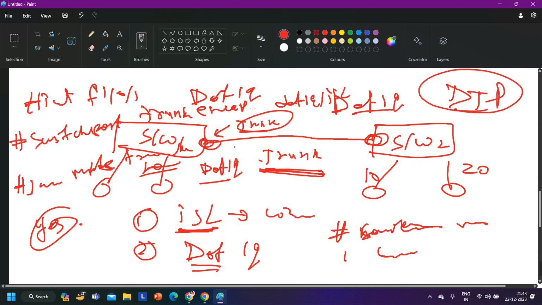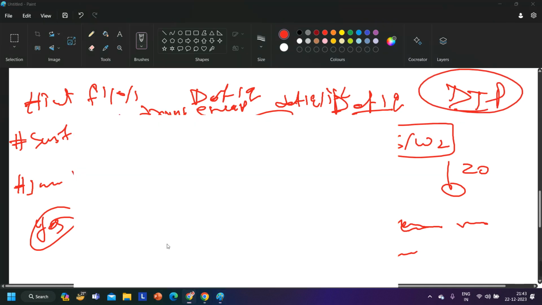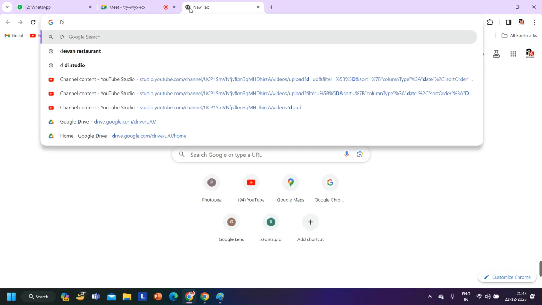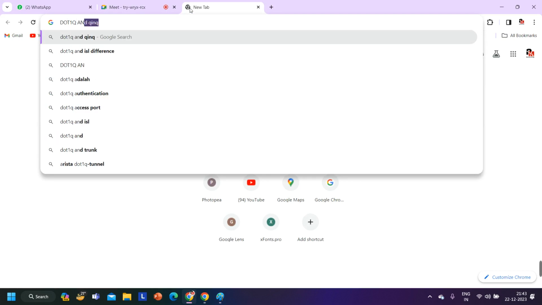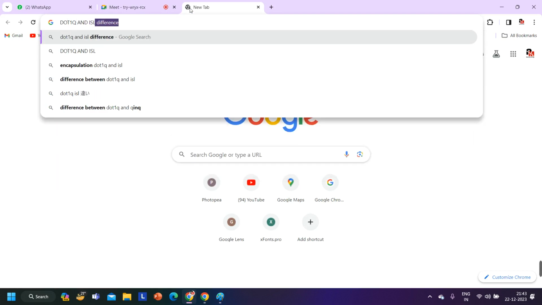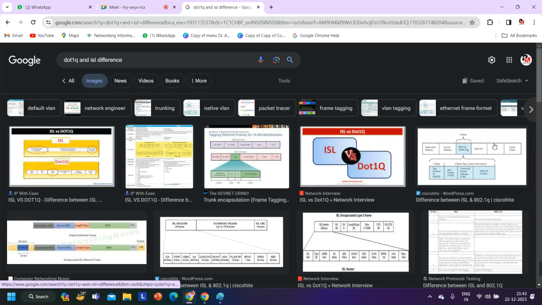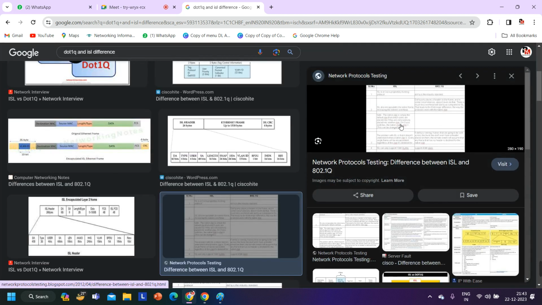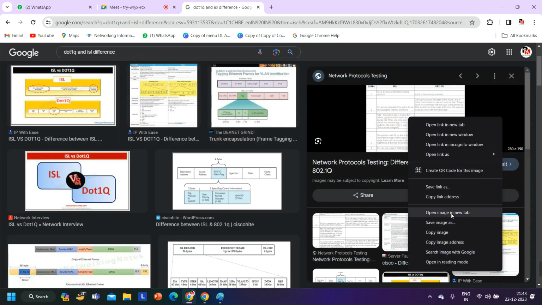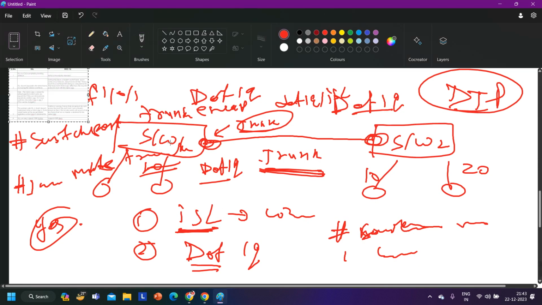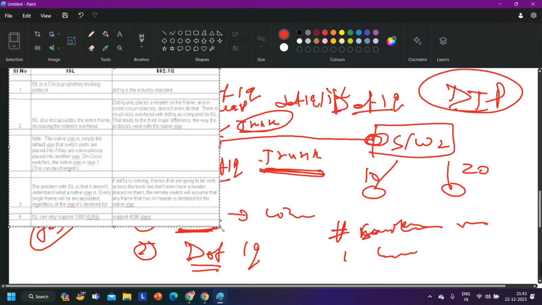And if you want to see the difference between ISL and .1q, let me show you.